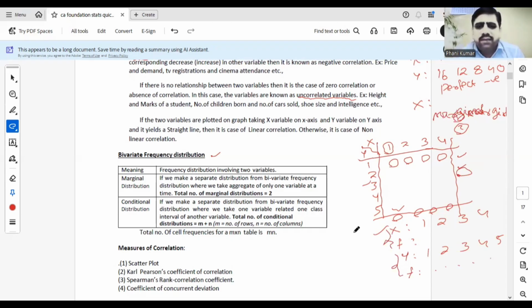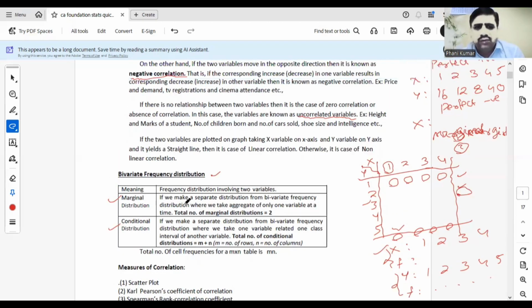So, from a bivariate table, how many univariate distributions can you form? 2 univariate. What are they? One is marginal distribution, and the other one is conditional distribution. From a bivariate distribution, univariate distributions can be formed in two ways. One is marginal, that means all variable values with corresponding frequencies. Conditional means each individual value of the variable and its corresponding frequency. Okay, so these are the important points.